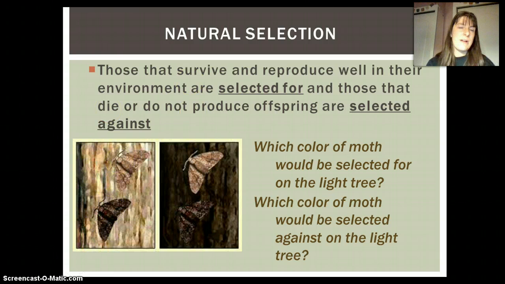Then after the Industrial Revolution, there was so much pollution in the air that there was a change in the environment. And the trees themselves were staying sort of this dark color. And on this dark tree, we can see the light moths are much easier to see than the dark moths. Therefore, the light moths would be selected against. When there was this change in the environment, then over time, there was also a change in the number of the different types of moths in that population.